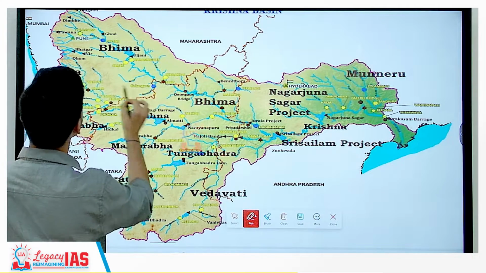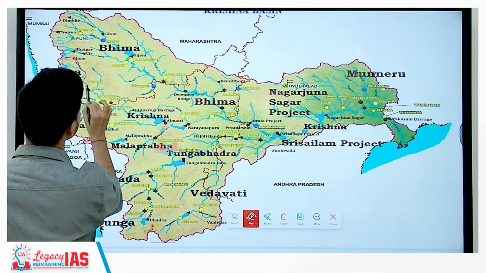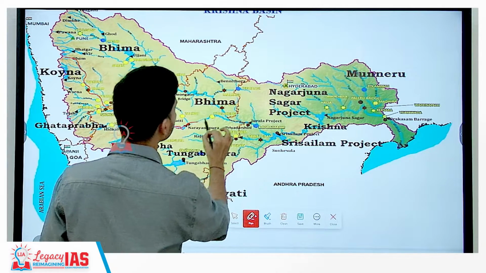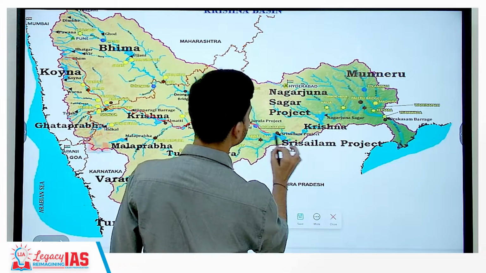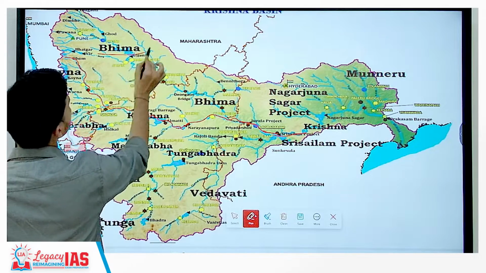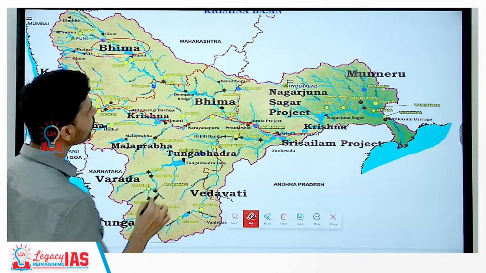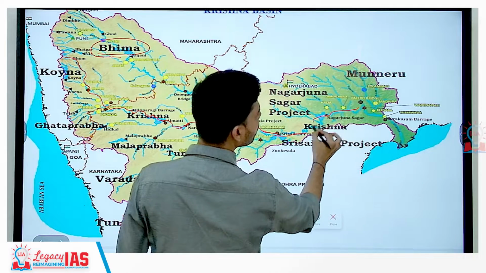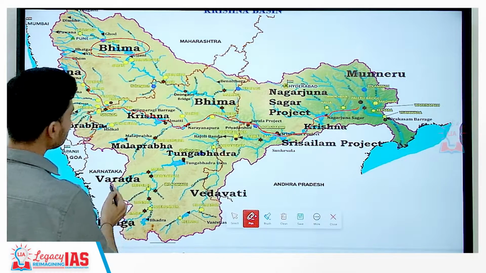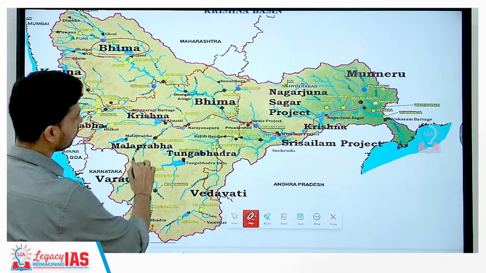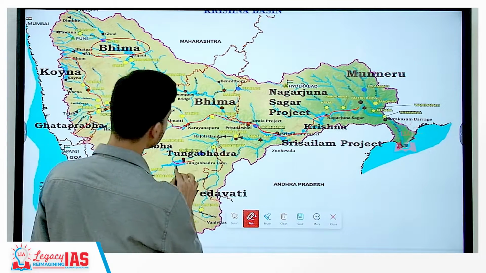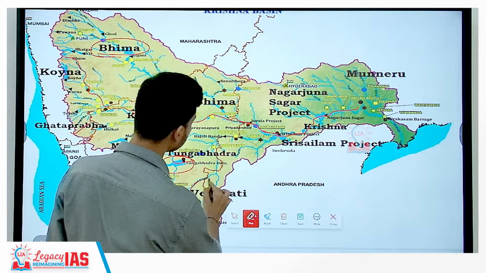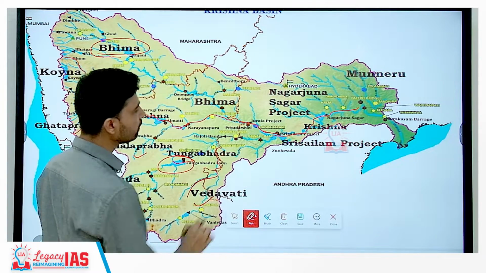Then from the left bank, it receives, this is river Krishna. Okay, I will draw it so you understand it better. Krishna river, this is the main river that is flowing like this. So Bhima is an example of a left bank tributary. Then apart from that, it receives Musi river also, which is situated along its left bank. And then from the right bank, you have Ghataprabha river, Malaprabha river, Tungabhadra river, which is a very, very important river situated in the state of Karnataka. Further, it has another tributary also, such as Vedavati river.